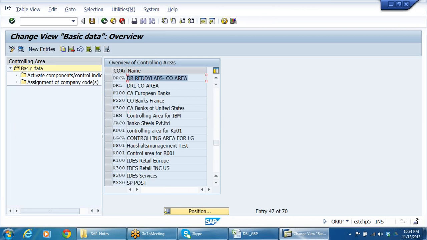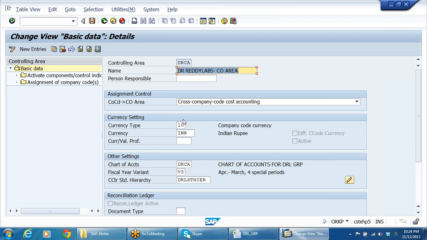See DRCA, yes, we have already created. Let us discuss again, because from ECC 6 EHP 5 onwards, creating a controlling area is mandatory. Without that, you cannot post even a single financial entry. That's what I already told you, right? Now here we have taken DRCA